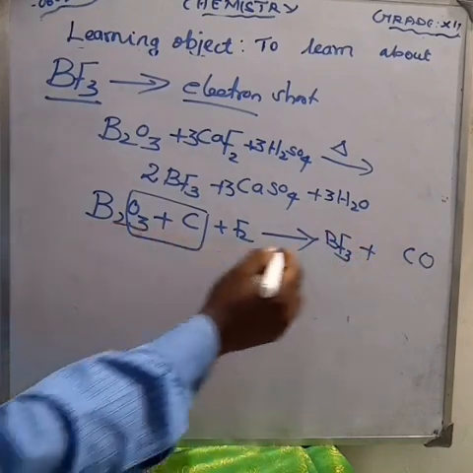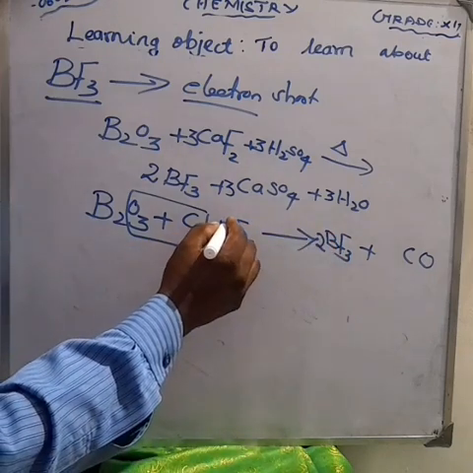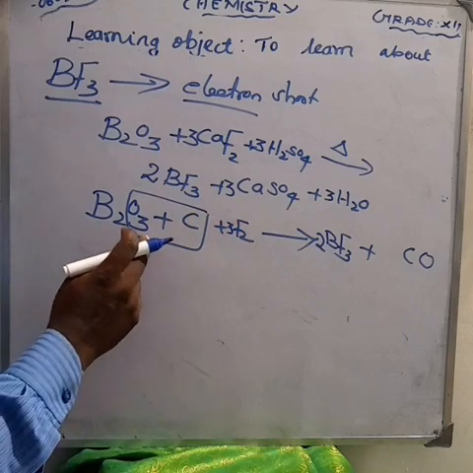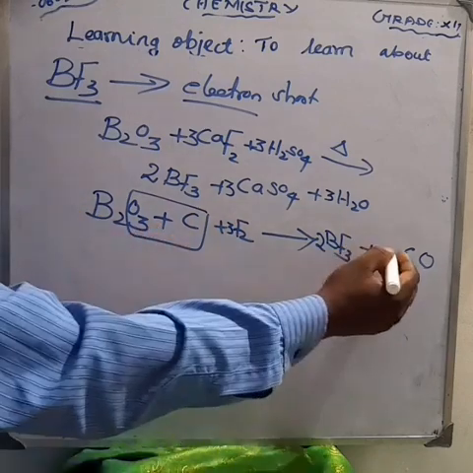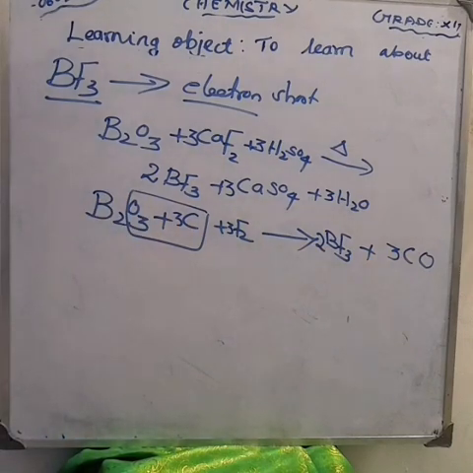How much boron is there? 2 boron, so make it 2. How much fluorine is there? 6 fluorine, so make it 3 here. So what about the oxygen? 3 oxygen, so make it 3 carbon. Now the equation is balanced. Okay, try to balance the equation. If you have any doubt, please ask me.